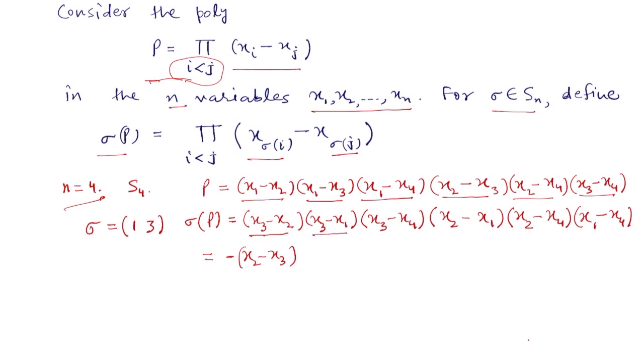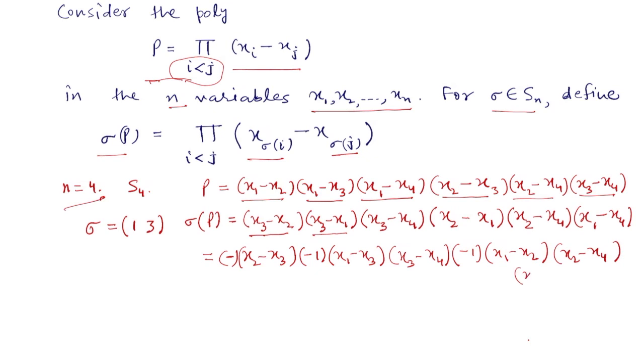x3 minus x1 will become minus 1 times x1 minus x3, x3 minus x4 as it is, no change. x2 minus x1 will become minus 1 times x1 minus x2, x2 minus x4 is as it is, and then the last one, x1 minus x4, is also unchanged.